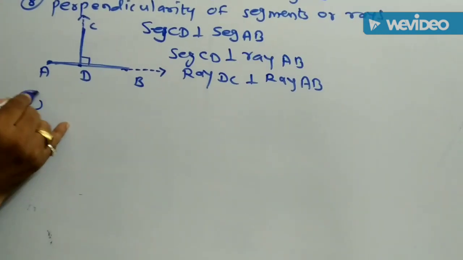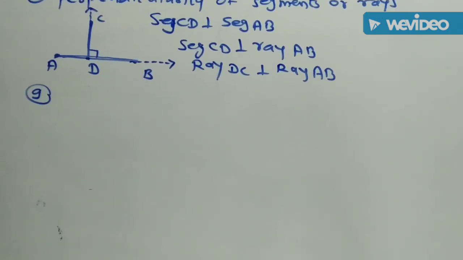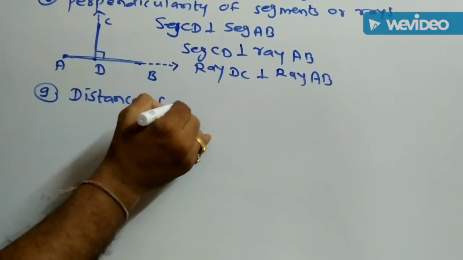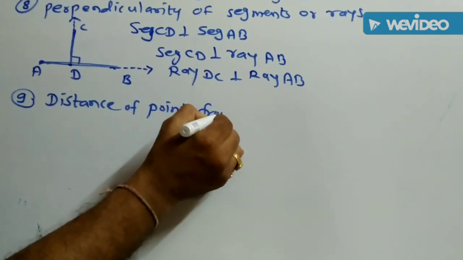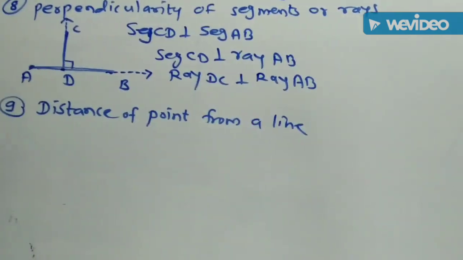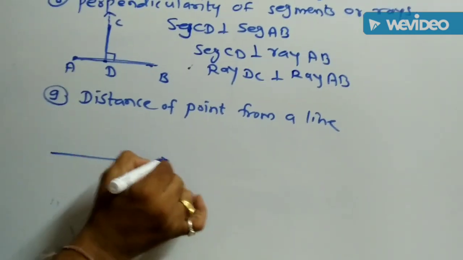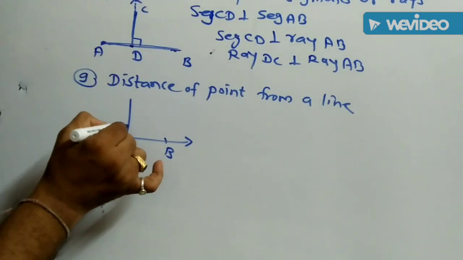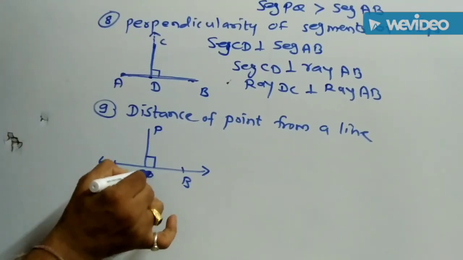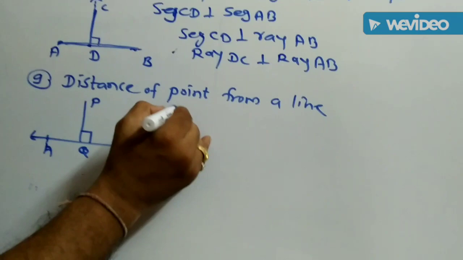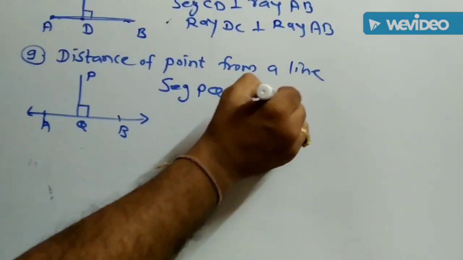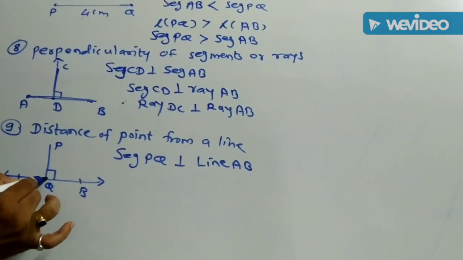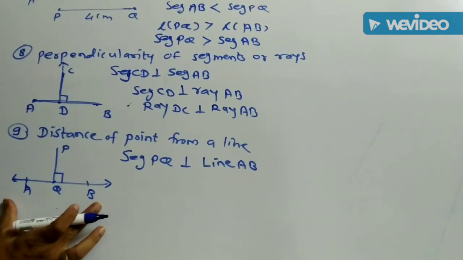And then the last topic is distance of a point from a line. Suppose again we take the line AB and we take PQ perpendicular to the line AB. That means we take segment PQ perpendicular to the line AB. Point Q of the segment PQ is on the line AB.